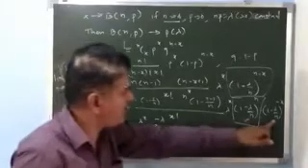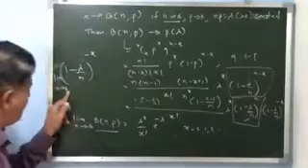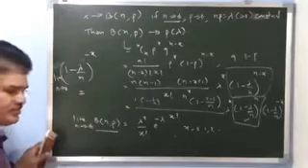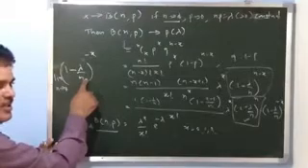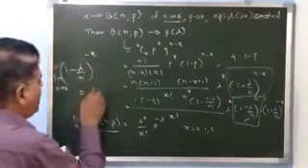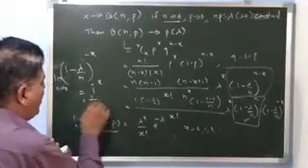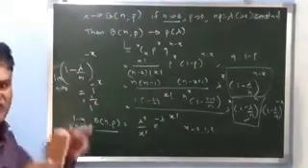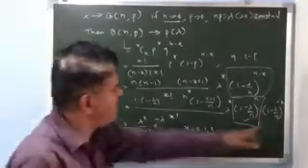As n tends to infinity, lambda upon infinity is 0, so 1 minus 0 is 1. Then 1 to the power minus x is 1 upon 1 to the power x, which is again 1. So this quantity is 1.